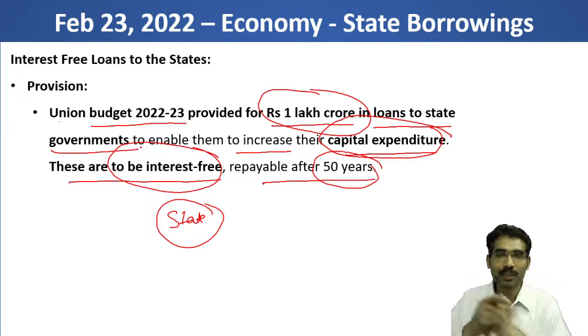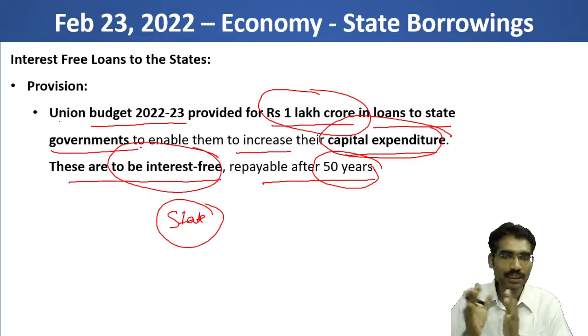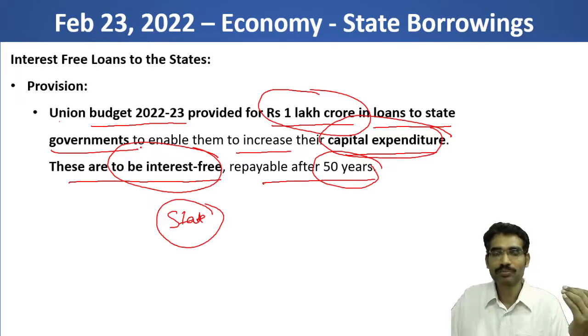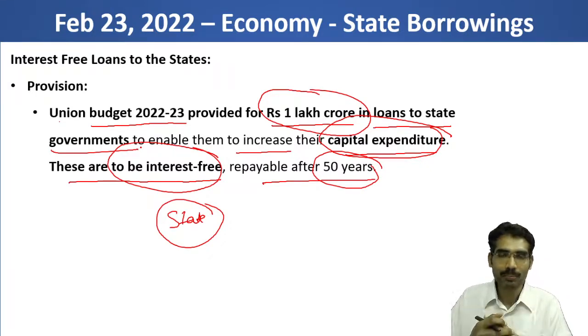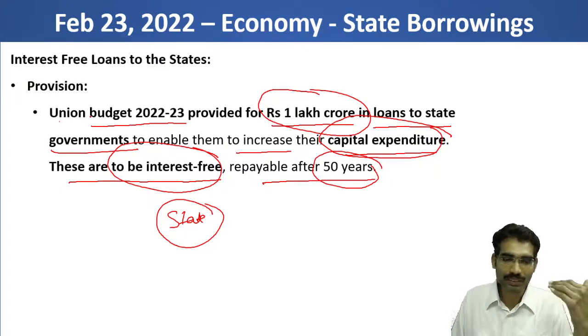This is another important aspect. What generally happens is if a state or central government borrows from the market or any multilateral agency, most of the amount goes back to interest payment every month or every year. This interest payment is part of revenue expenditure.